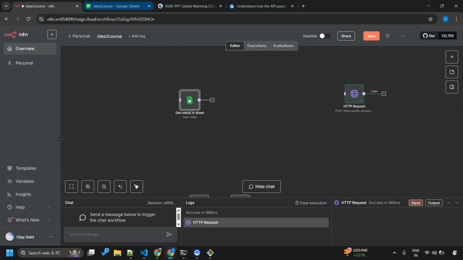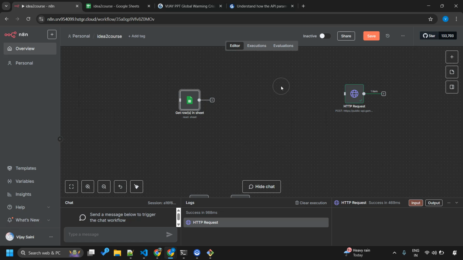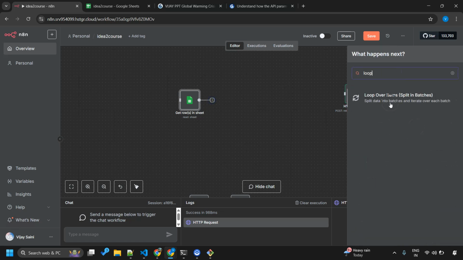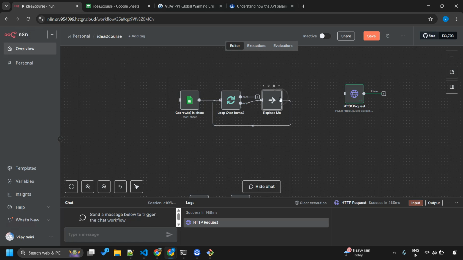Now we are dealing with multiple scripts. Wherever there is more than one entity and we want to process each entity one by one, we need a loop. You can remember this as a rule of thumb. Okay, so let me add a loop over items. Yes, we want to do this. Batch size remains 1. Replace me is of no use for us.